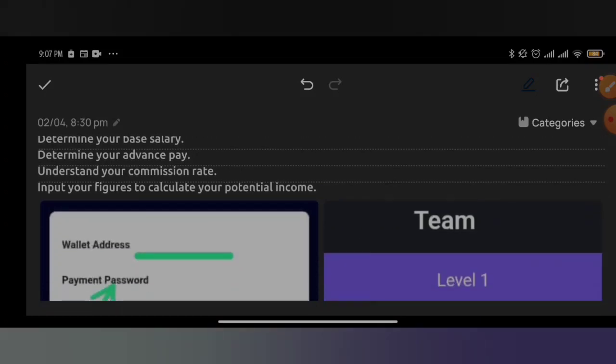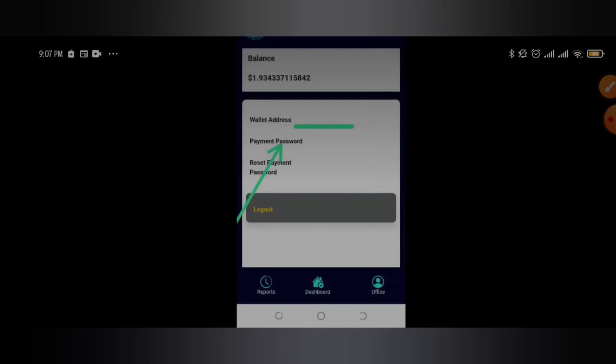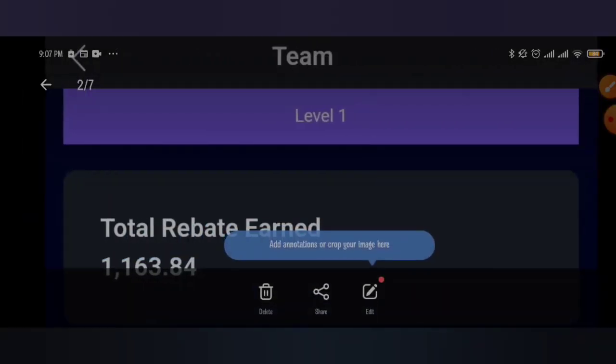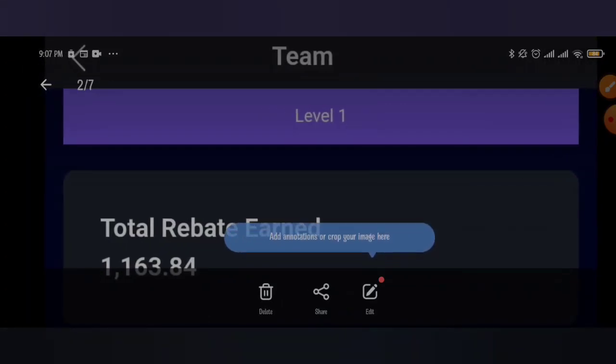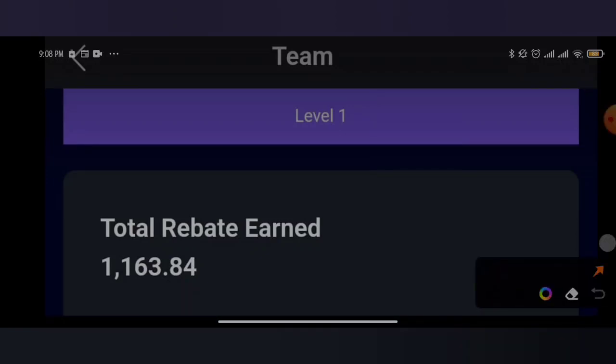Now, in this video, I want to share something with you guys. Sorry for this slide. As you can see here, this account has earned a worth sum of 1,163 USDT in its level 1.